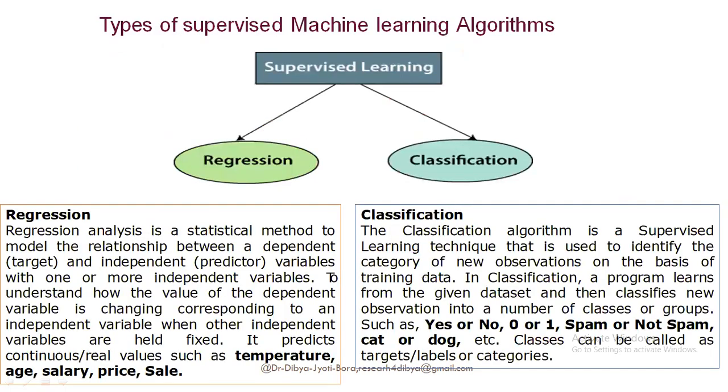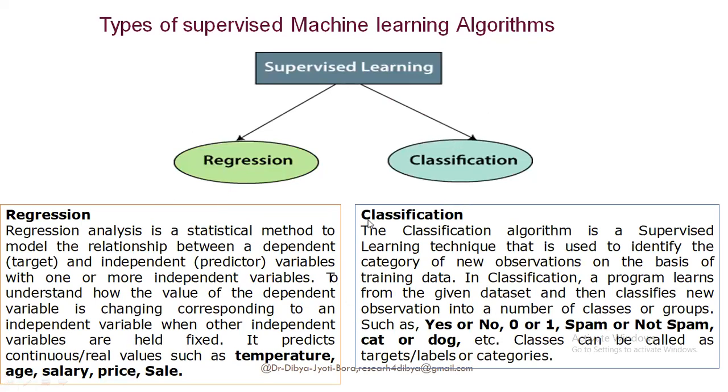Okay, so you see supervised learning. Under that we also have two different types, regression and classification. Regression means calculating some continuous and real value. Suppose you are trying to predict the temperature, age, salary, price, sale, means some numerical value is there. Okay, the temperature will be this much, 23 degrees, 24 degrees, so these are all values, so that will be your regression, where the output is some numerical value.